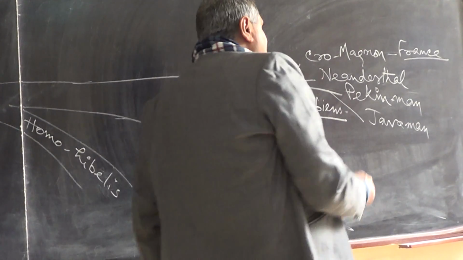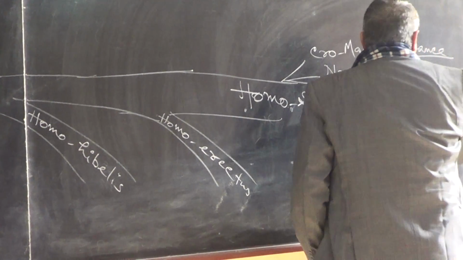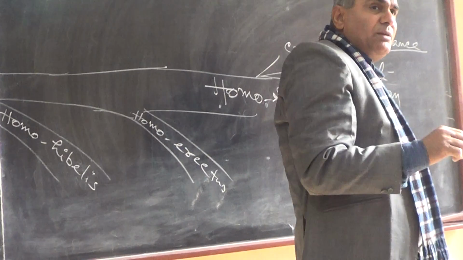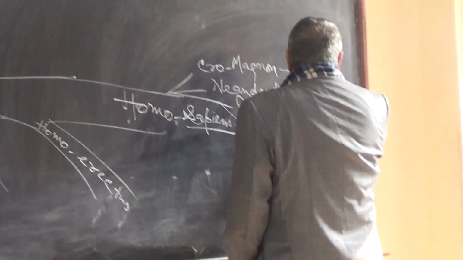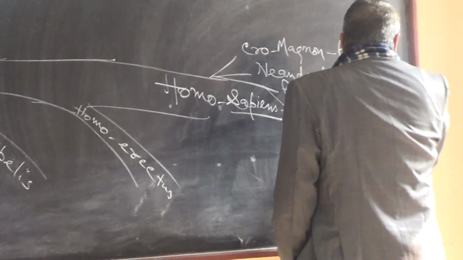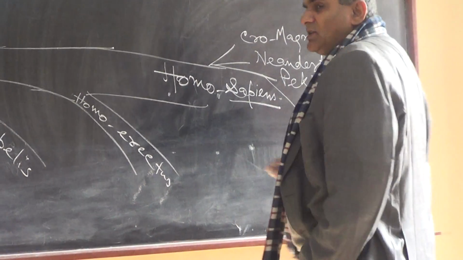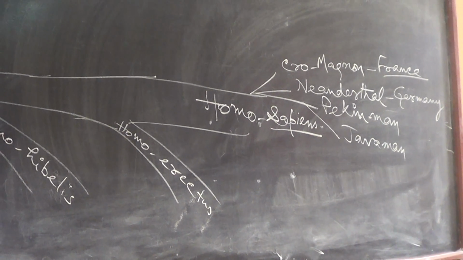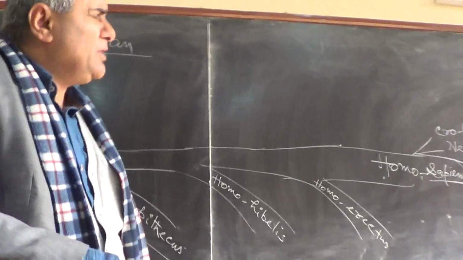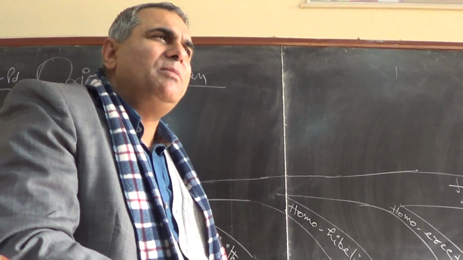Neanderthal was found even before Cro-Magnon, almost 10,000 years back, and it is basically from Germany, because Neanderthal is a river. In the basin of that river in Germany near Berlin, some fossils of Neanderthal man were found.